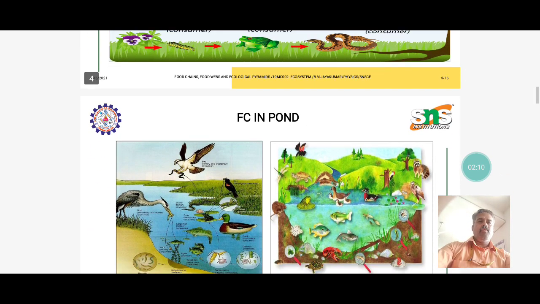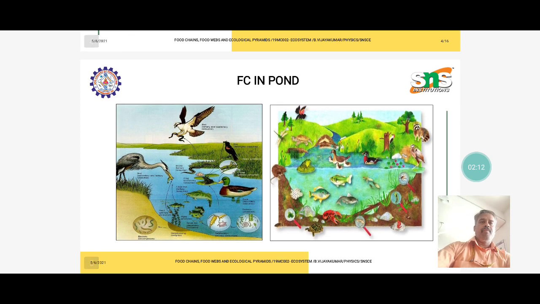The next one is the food chain in a pond. Here also it is the same, but the producer is more and also the consumer is more. The main food chain in a pond involves aquatic plants, and also many birds and other animals.